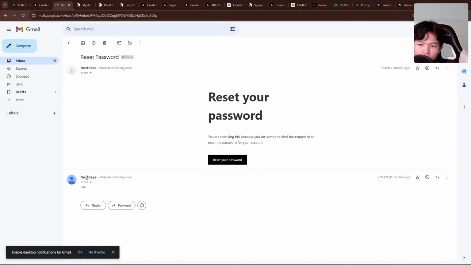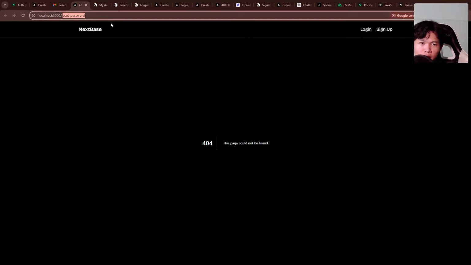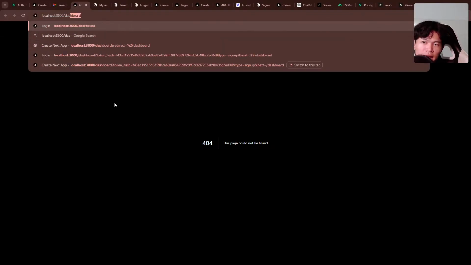So we have a new message to click on here. Right now, let's click on reset. Okay, I passed this one. The problem is that when I click reset right here, it redirects to this one. I would assume that right now the user is logged in. We get a temporary login, but if we go into the dashboard, the user can access this because the user is able to log in. I don't want that to happen. So when they confirm the recovery, I want the user not to be able to access this one. So how do we do this?